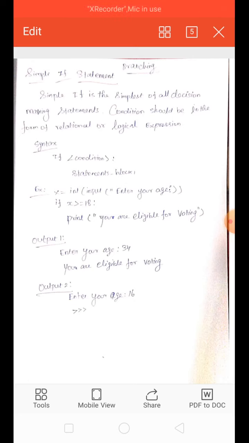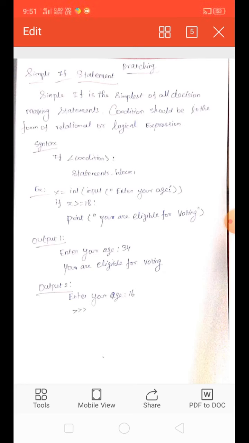Simple if is the simplest of all decision making statements. The condition should be in the form of a relational or logical expression. That means if you write a program, we have to add one condition in the program, the if condition. The condition gives two results, only true or false.